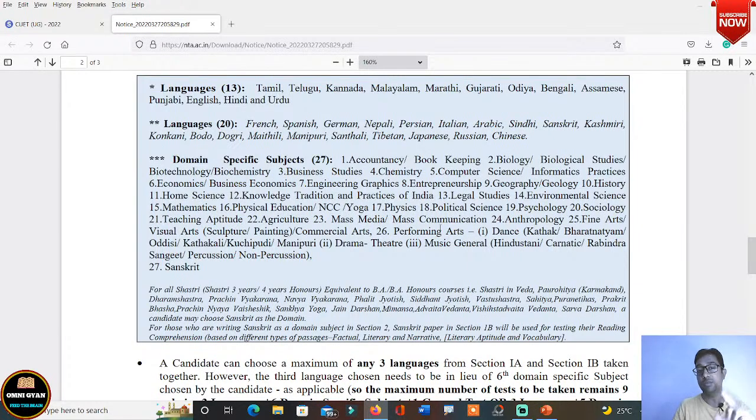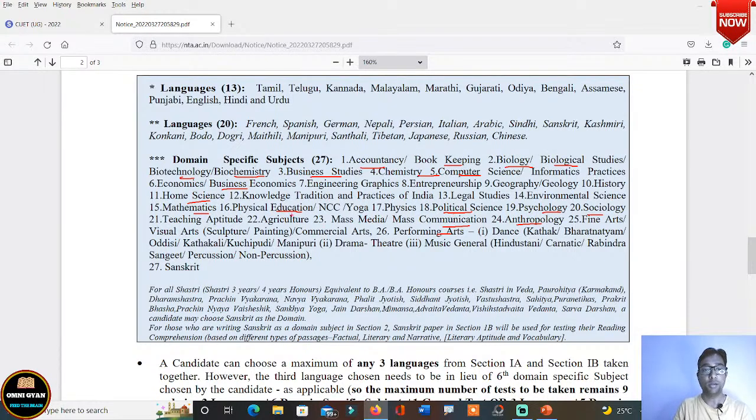Now you have to choose how many subjects? 6 subjects. Remember, so accountancy, bookkeeping related to commerce, biology, biological studies related to science, biotechnology, biochemistry, business studies, commerce again, chemistry, computer science. So you have business economics. These are for commerce lines, okay. Home science, mathematics, physical education. There are many actually, performing arts, mass communication, anthropology, psychology, sociology. Sociology is a subject of class 12 arts. Okay, so there are many subjects here. Political science is there, so you have to choose 6 subjects.